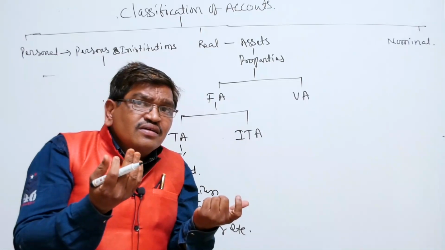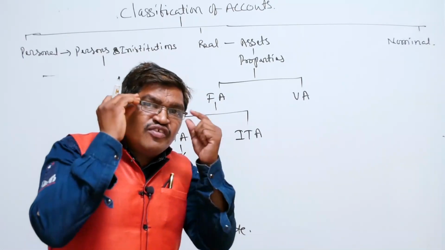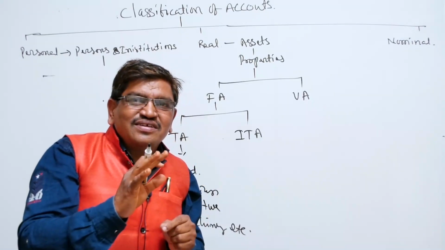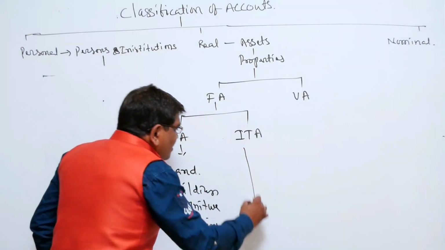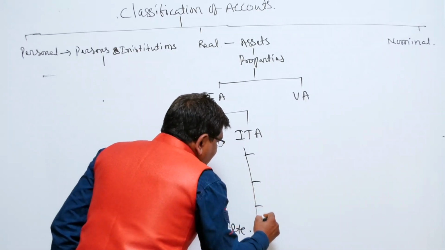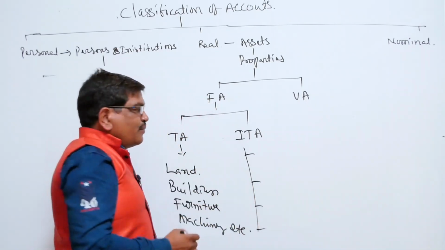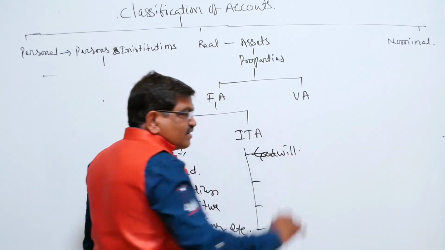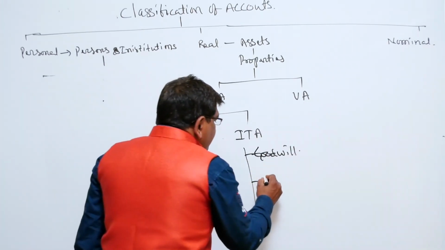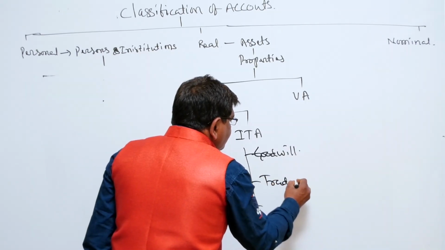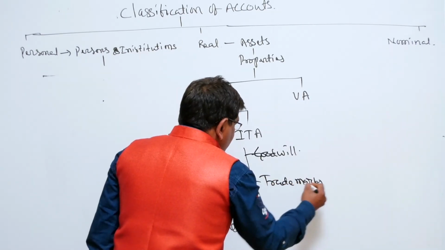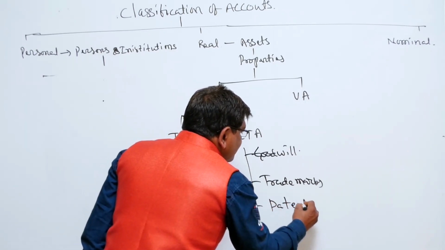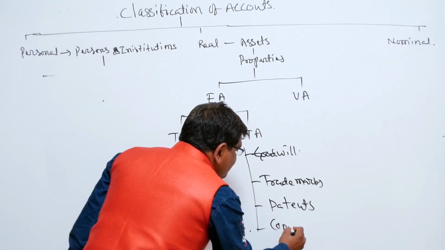What are they, which cannot appear? Even if we wear spectacles, they cannot appear. Normally they are listed as four types. Goodwill. Goodwill is an intangible asset. Please remember, goodwill. Trademarks. Patents. And copyrights.